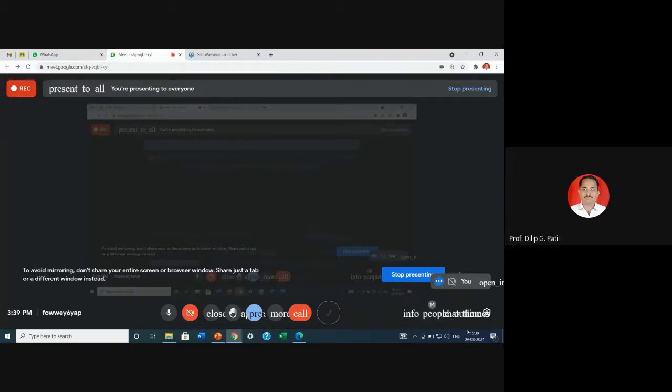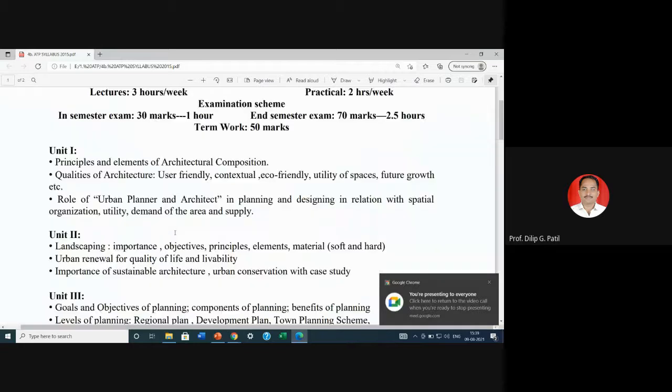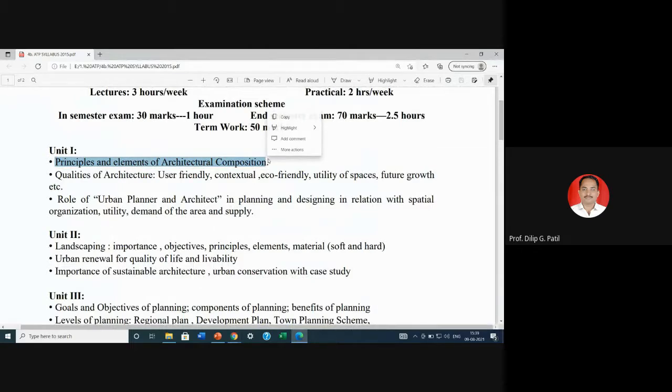Okay, we will start an important topic from our syllabus, that is principles and elements of architectural composition. Always in a theory paper, one question is there, but now you are facing online examination. So based on these compositions, many online questions are also asked.